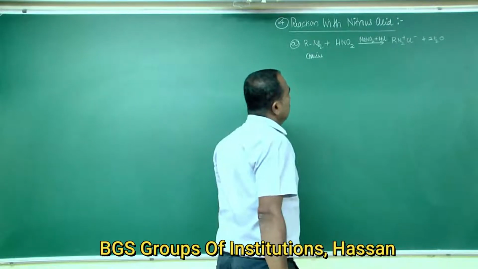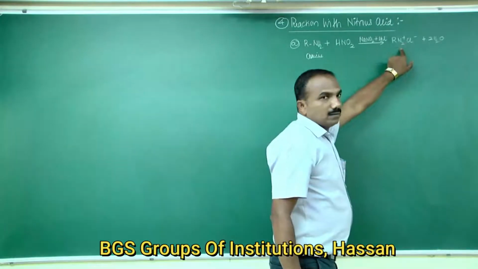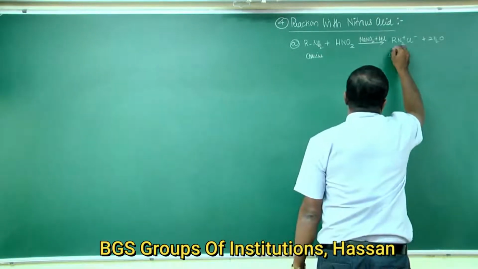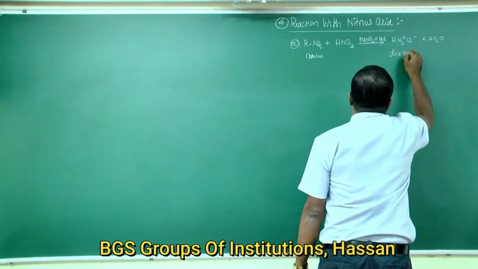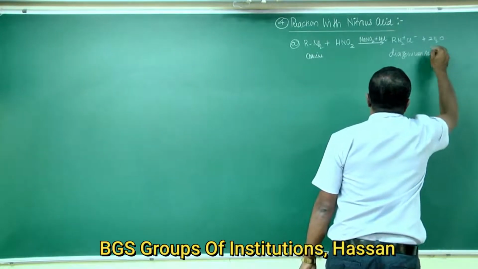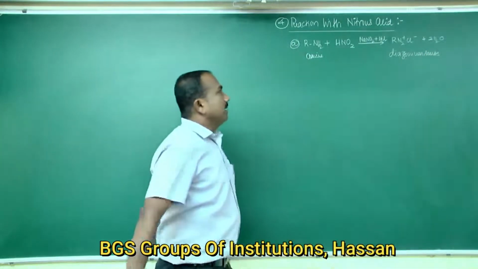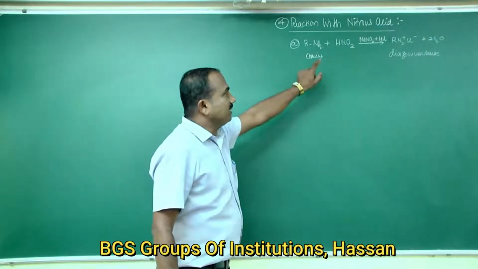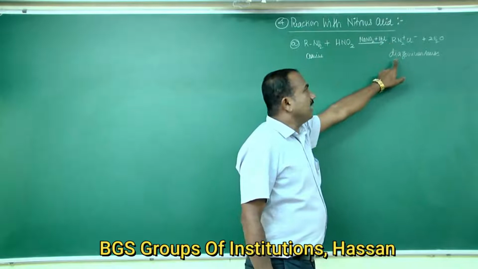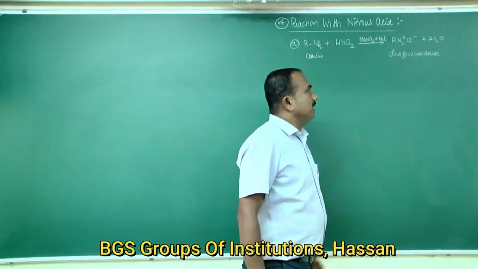RN2+ Cl- is a diazonium salt. So primary aliphatic amines react with nitrous acid to give diazonium salts, RN2+ Cl-.